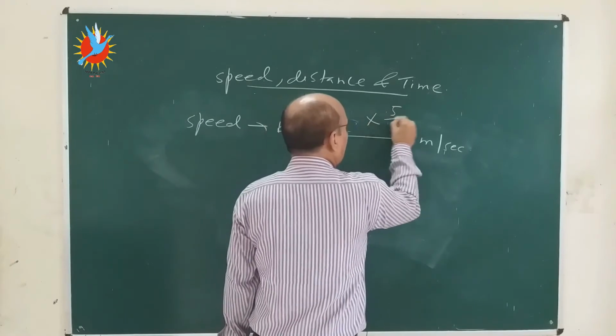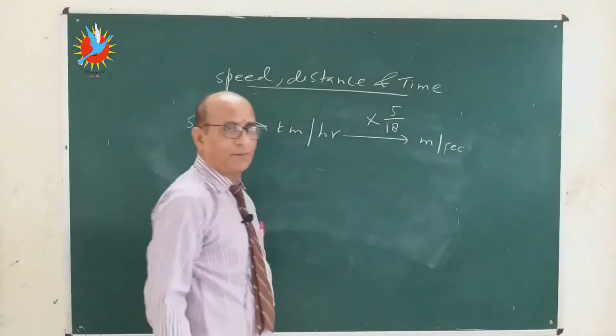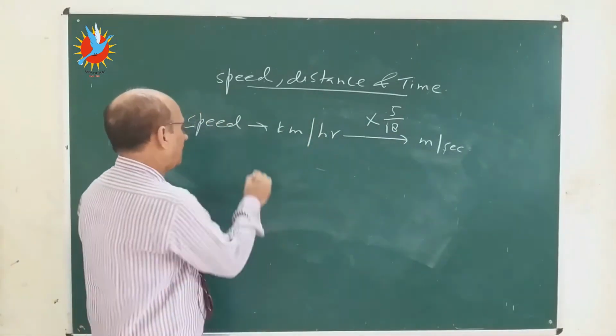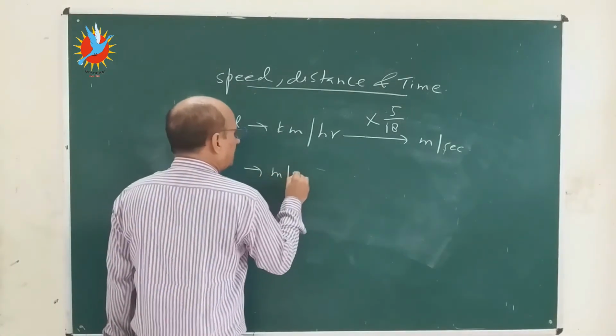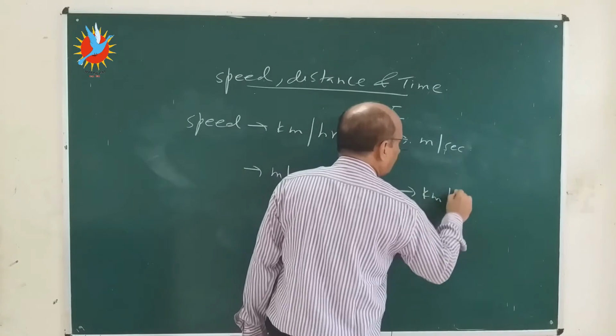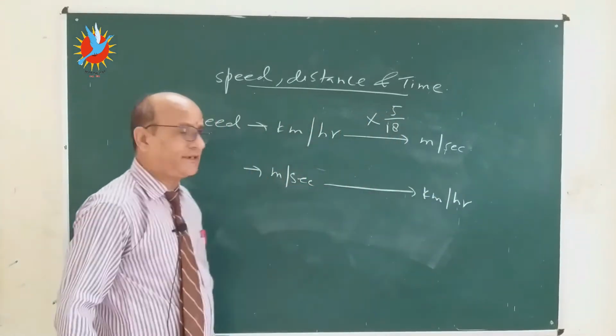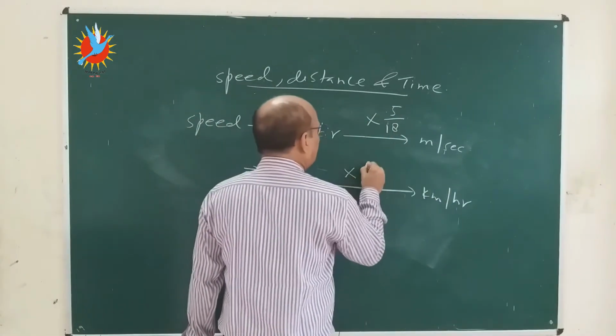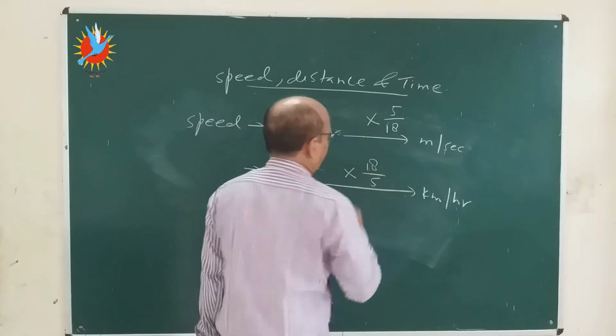Multiply by 5 by 18. If speed is given in meter per second and you are asked to convert in kilometer per hour, then multiply by 18 upon 5.